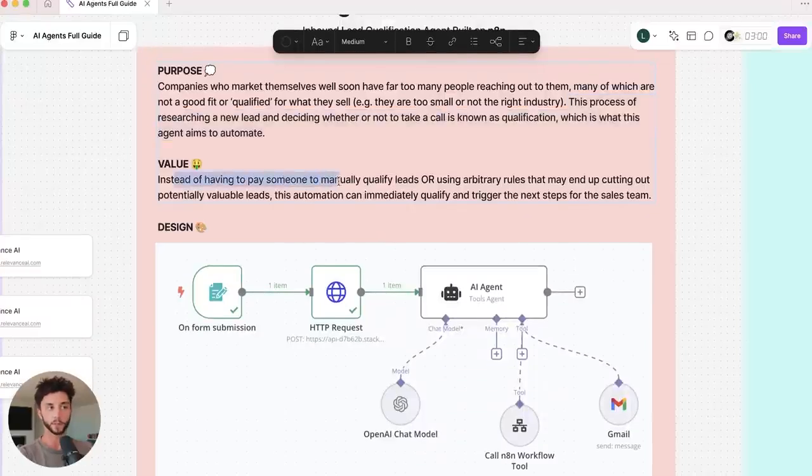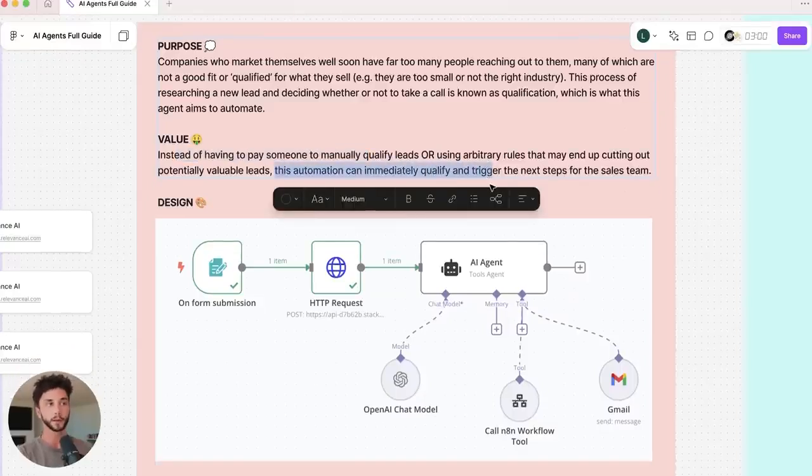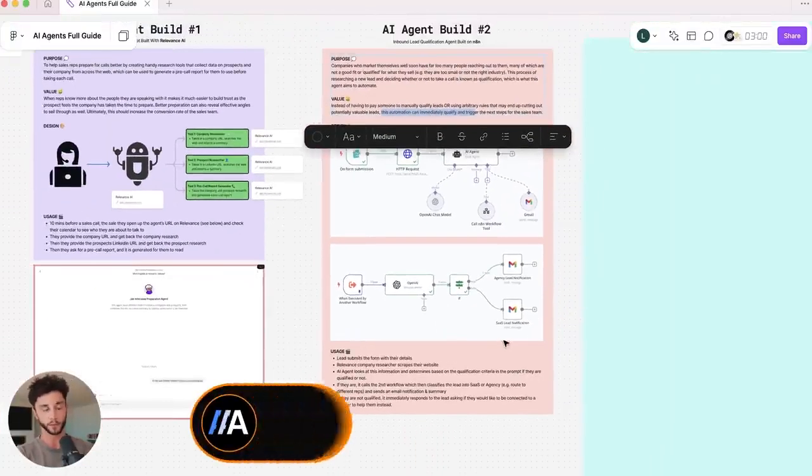So the value here is that instead of having to pay someone to manually qualify and go through all of these leads, or using arbitrary rules, which is what some businesses have to go to, it's like, look, we've got so many leads, let's just say if they say that they're not on this, then we'll just cut them out. And that's potentially leaving money on the table by cutting out leads who would have actually been a good deal, but the rules didn't see enough detail to be able to determine if they're a good fit or not. So this automation is essentially immediately qualifying and triggering the next steps of the sales team and allowing them to do that human-style research on these leads at scale. So enough talking. Here's a little bit more information. Again, with all of these, it's going to be on the Figma on the school.